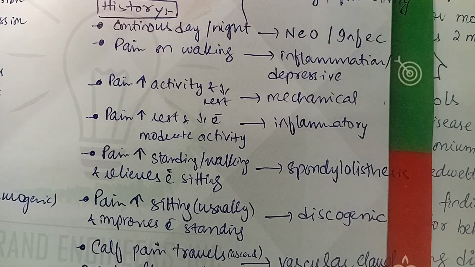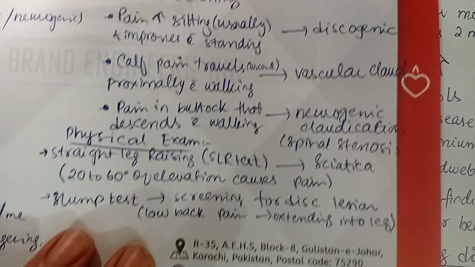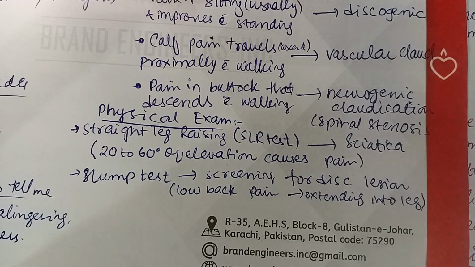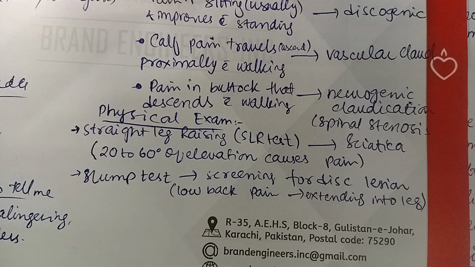On physical examination, there are certain specific tests. For example, the straight leg raising test. It is classic. It is a test of sciatica. If there is 20 to 60 degrees of elevation and this causes pain, it is termed a positive SLR. And there is another test called the slump test. It is a screening test for disc lesion, low back pain which is extending into the leg.